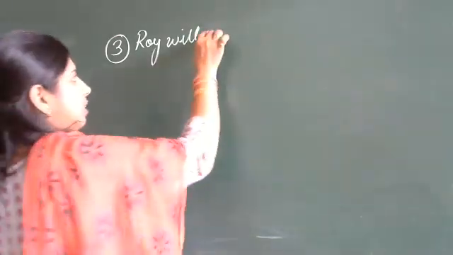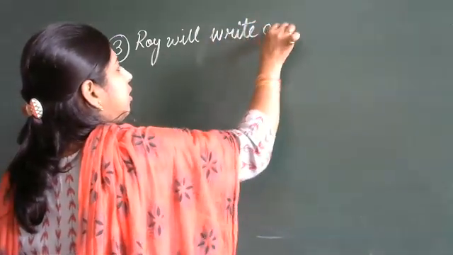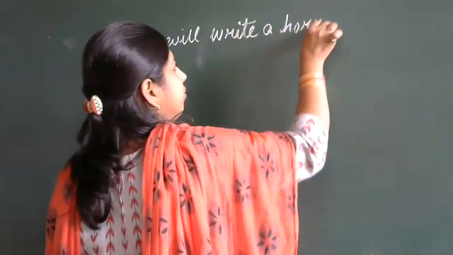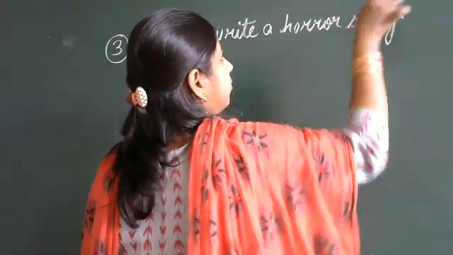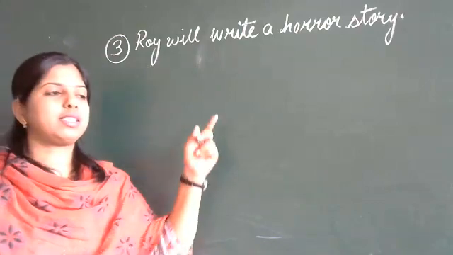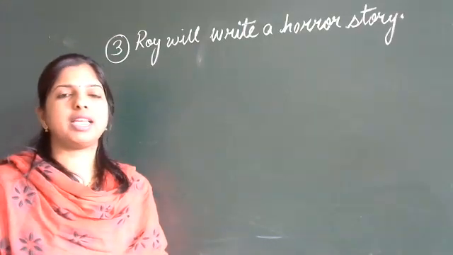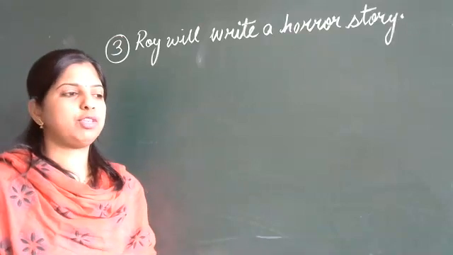Roy will write a horror story. Now you tell me, children, in which voice this is? Whether it is an active voice or passive voice? In which voice it is?